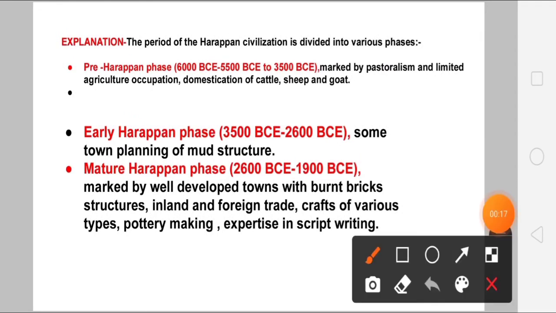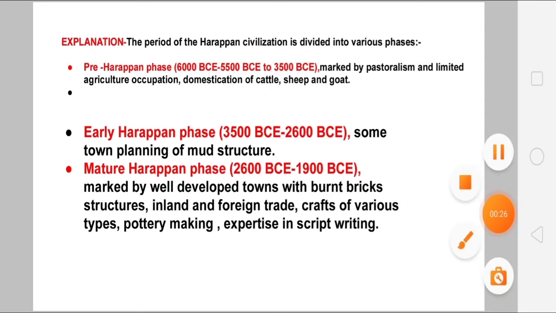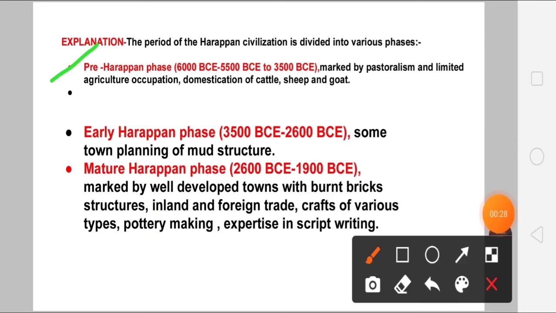The period of the Harappan civilization is divided into various phases. First we have the pre-Harappan phase, from 6000 BCE to 5500 BCE to 3500 BCE.